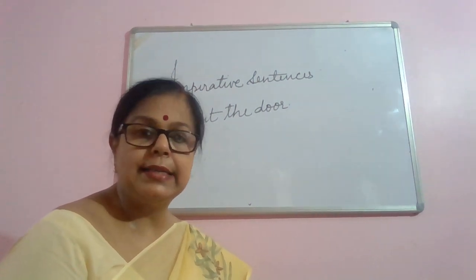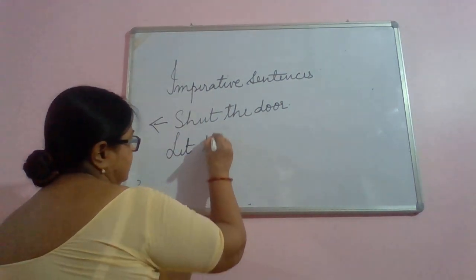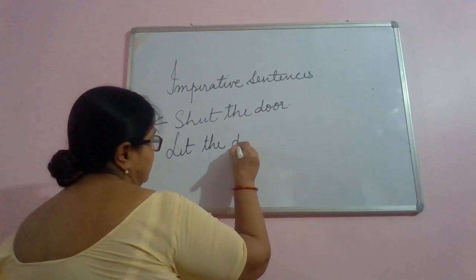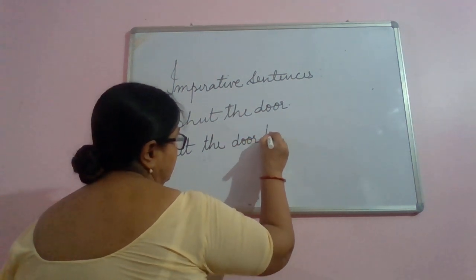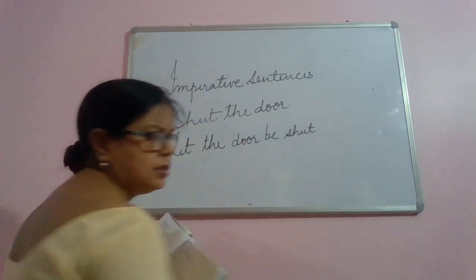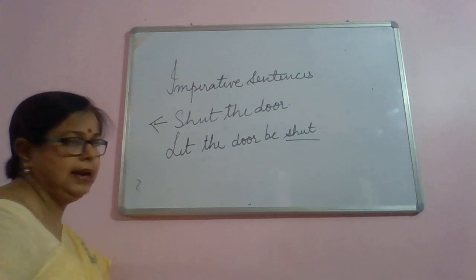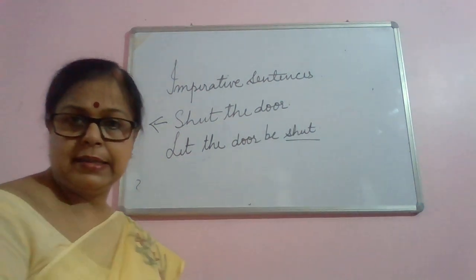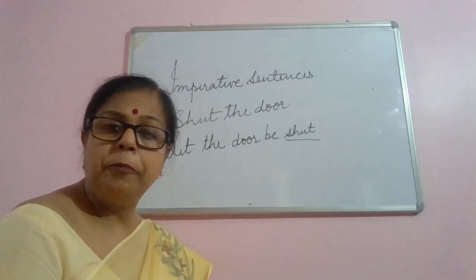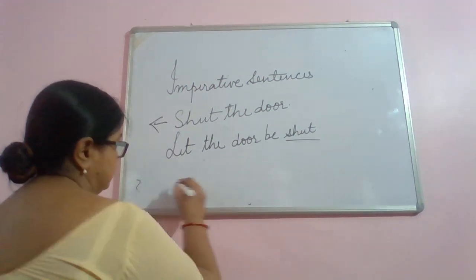Now, the best way to do the imperative sentence is changing the imperative sentence into passive voice. We use let. Let the door be shut. Shut is the participle, and we have used let. Let the door be shut. Saddle the horse.